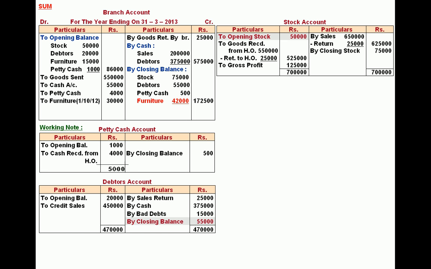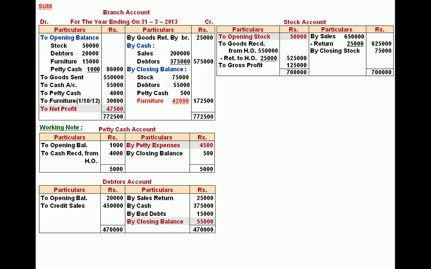Now we close petty cash account. The missing item is petty expenses that is useful for the purpose of preparing branch trading and profit and loss account. Now we can find out the profit of branch. Total of credit minus total of debit. We get a profit of 47,500. This is how branch account gets prepared.